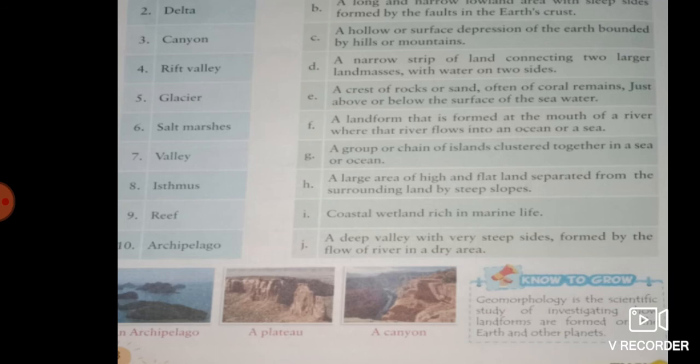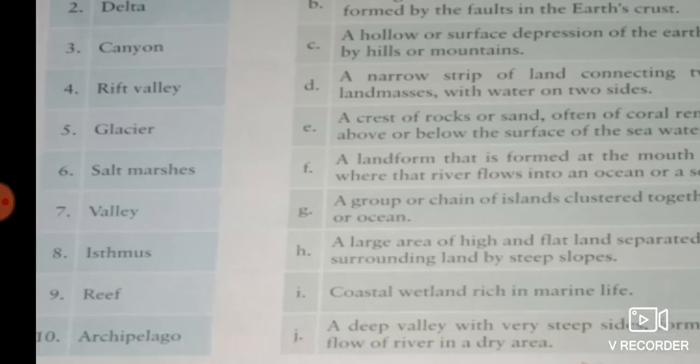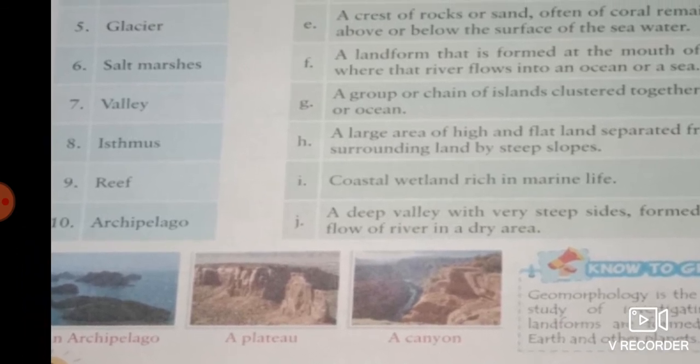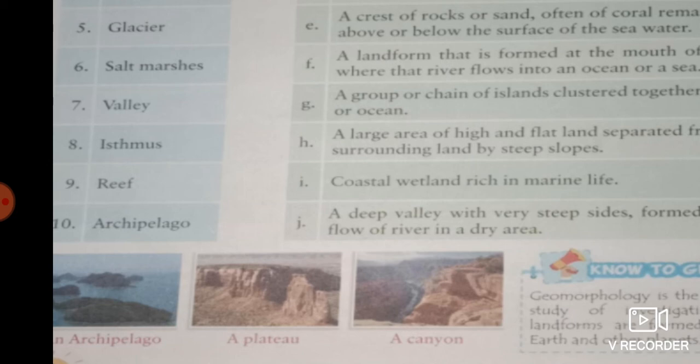The last one we have is archipelago. At the bottom side of the page you can see the picture of that landform. As you all can see, it's a group or chain of islands clustered together in a sea or an ocean. You all can see it is surrounded by the sea. There are island clusters which are surrounded by the sea or an ocean.